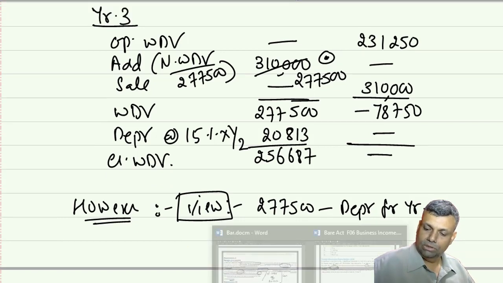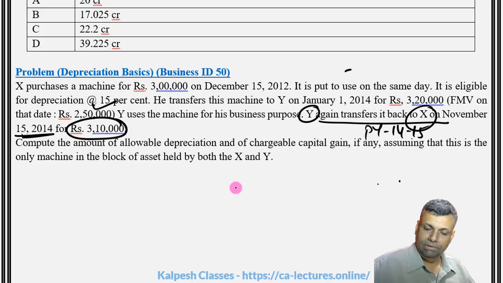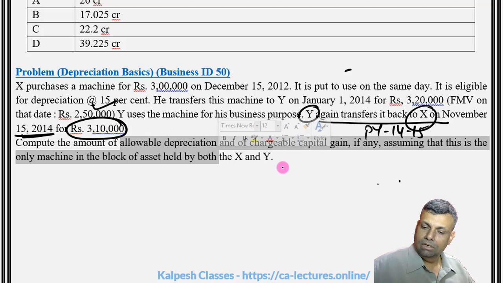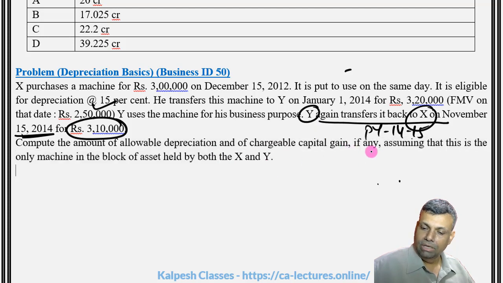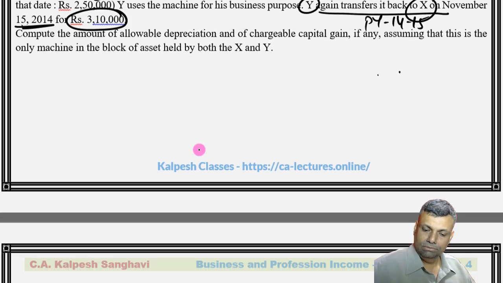Now let's go to the question and check whether there is anything that we are missing out. Compute the allowable depreciation or capital gains chargeable to tax. We have already done that, if any, assuming this is the only machine in the block held both by Mr. X and Y. So we have already discussed the treatment for Mr. X and Mr. Y in this particular situation. Simple, and the answer is over. Okay, let's go to the next question now.